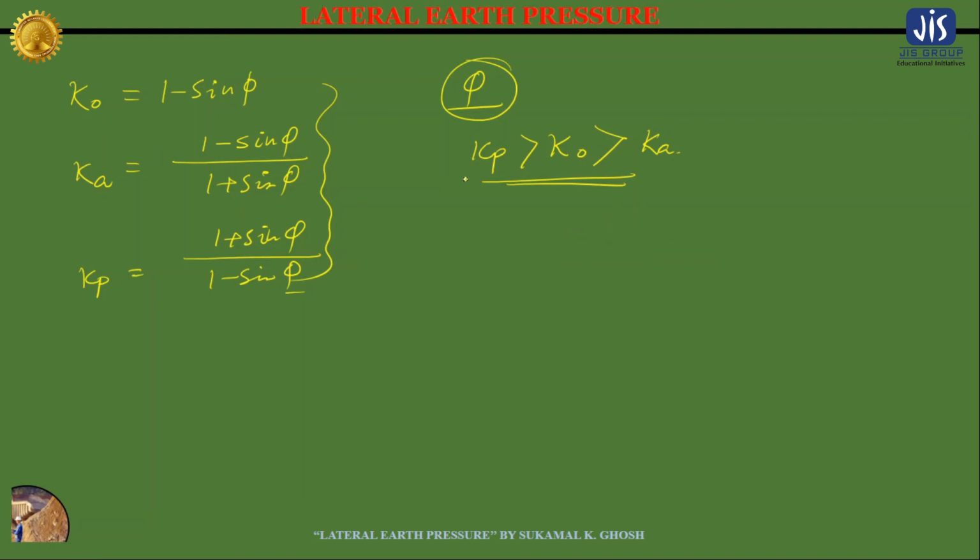And since Kp is greater than K naught and K naught is greater than Ka, for a given value of vertical stress sigma V, the Pp, the passive earth pressure, is greater than the lateral earth pressure at rest, that is P naught, and P naught is greater than the active earth pressure. But you must keep in mind, for these two relations, the value of phi and the value of sigma V have to be equal.